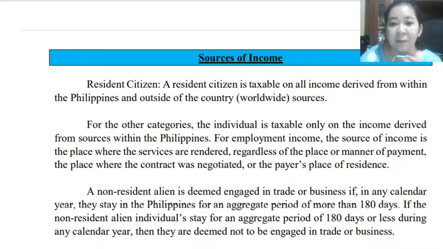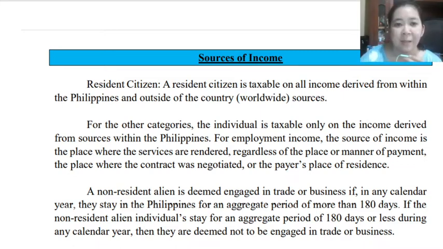But if you are classified as a non-resident citizen, resident alien, or non-resident alien, whether engaged in trade or business or not, your income is only subject to income tax if it is income that you derive or earn here in the Philippines.